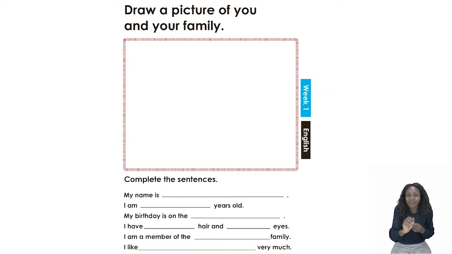After that, I would like you to complete the bottom, which asks a little bit more about yourself. Let me read that for you. It says, my name is dash. Now, because we are grade 3, we are going to write our name in full, which means you are going to write your first name, and if you have a second name, and then you're going to write your surname, which is also known as a last name.